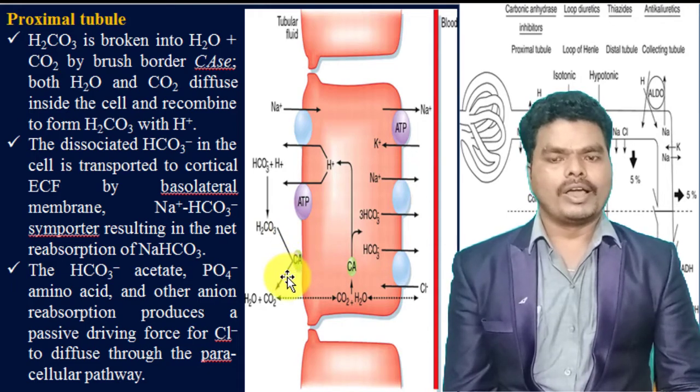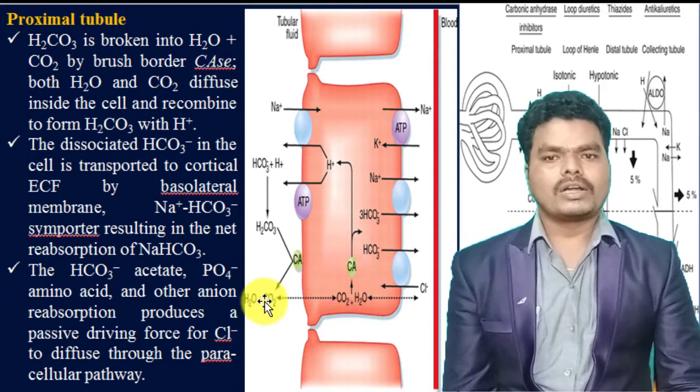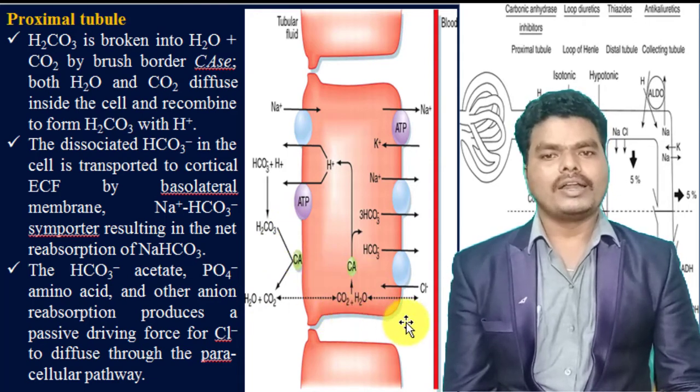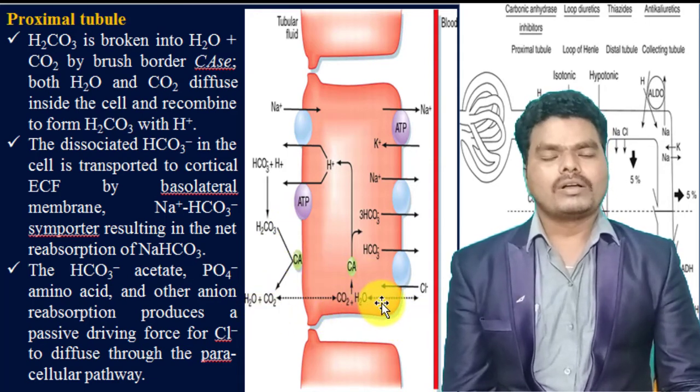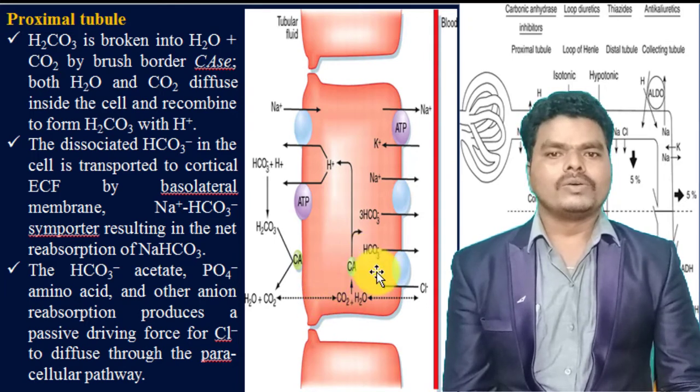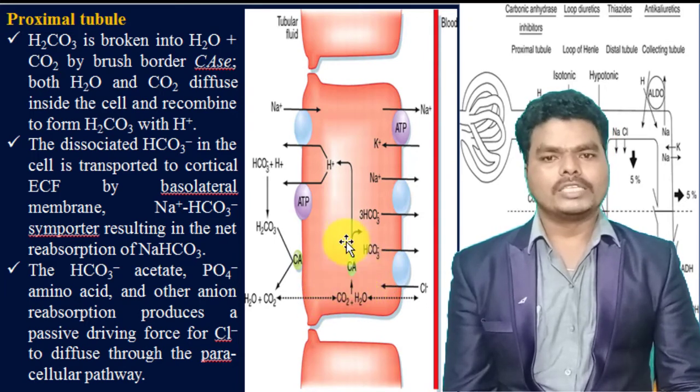water and carbon dioxide. After formation of water and carbon dioxide by the action of carbonic anhydrase, they diffuse into the cell and recombine into carbonic acid. And by the action of basolateral carbonic anhydrase, they are again converted into bicarbonate and H plus ions.